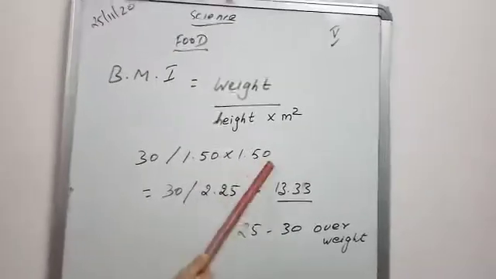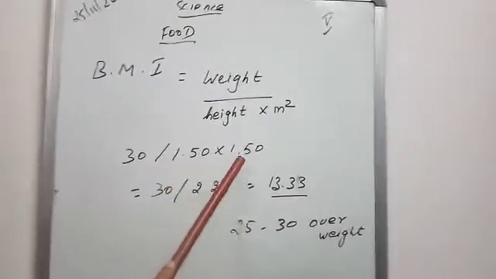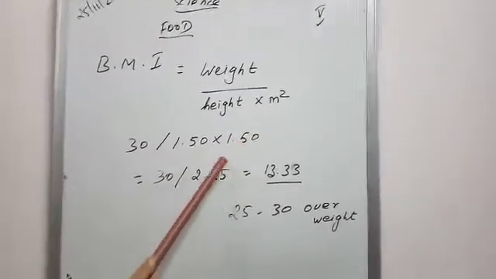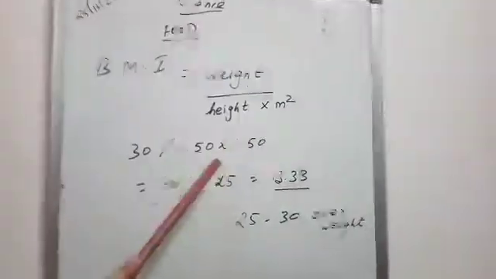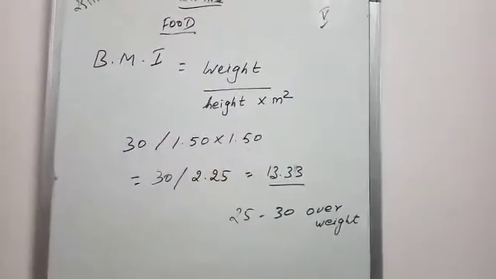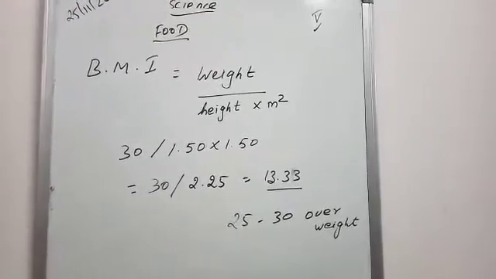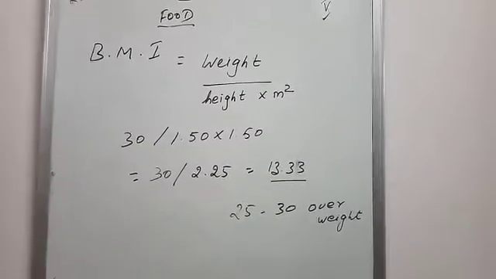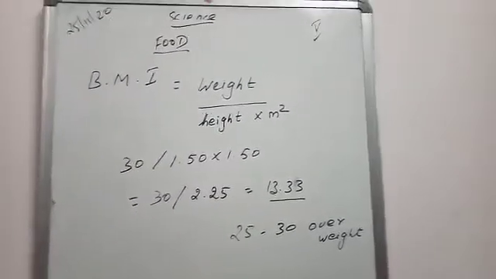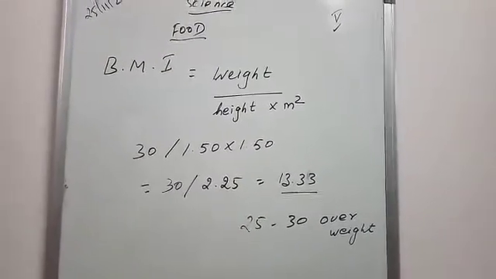If you multiply 1.50 into 1.50, you can get 2.25. Then what is the weight? The boy's weight is 30 kg.